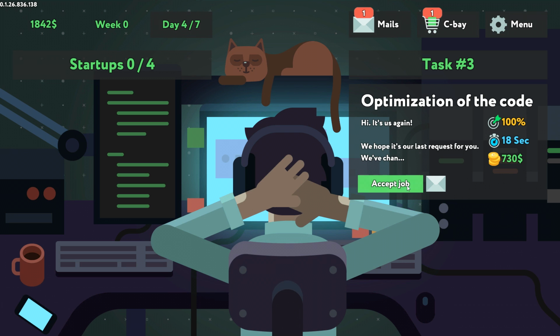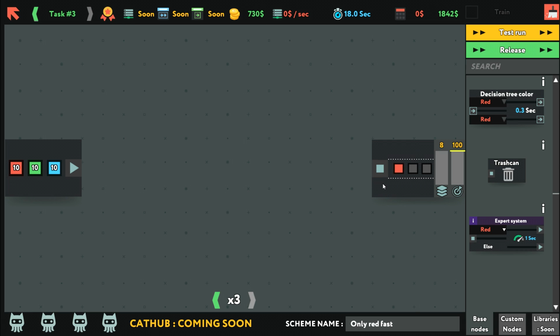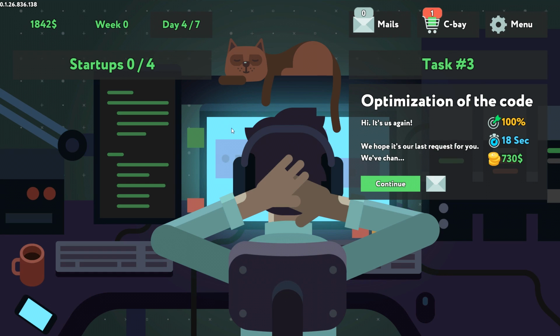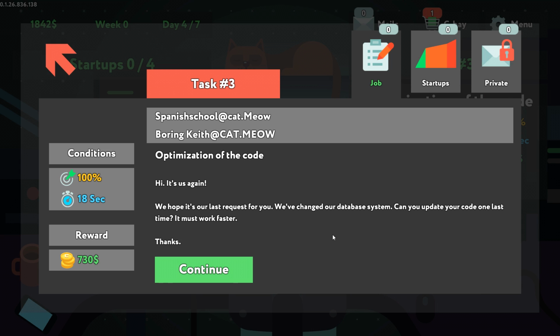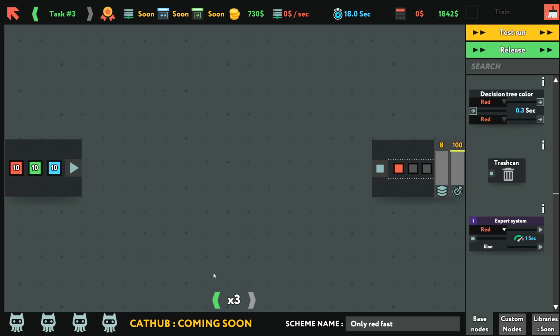Optimization of the code. Hey, it's us again. We hope it's our last request for you. We changed... Oops. Okay, I didn't get to read the email because I accidentally closed it. What did the email say? There we go. We changed our database system. Can you update your code one last time? It must work faster. How do I make it work faster? Decision tree color. All I want is for the reds to go in and the not reds not to go in, right? That's it? Oh, so this one takes less time?